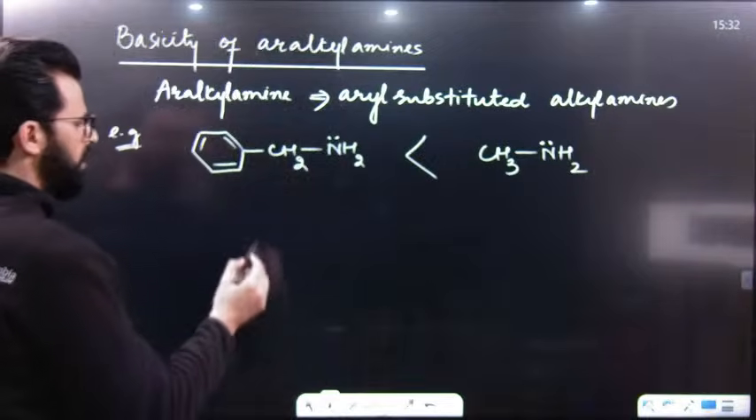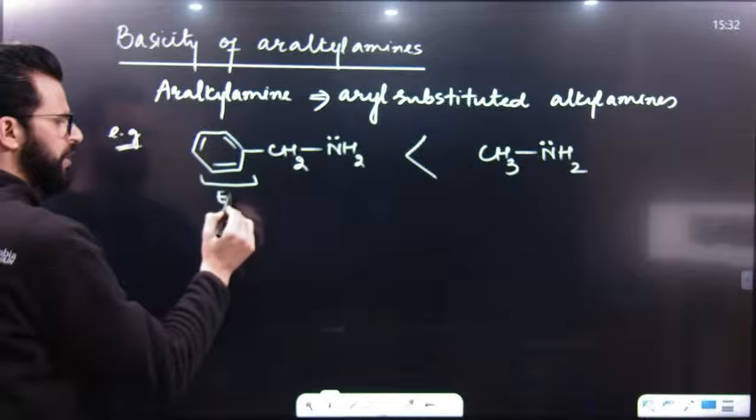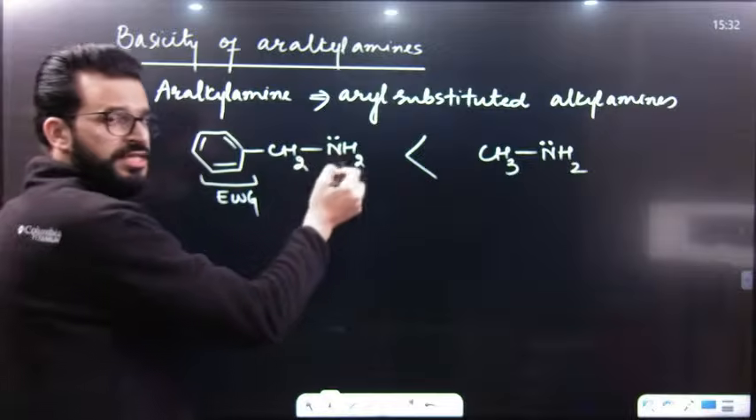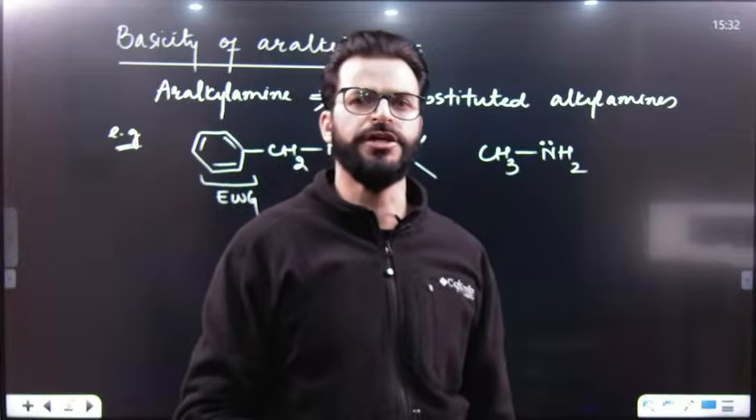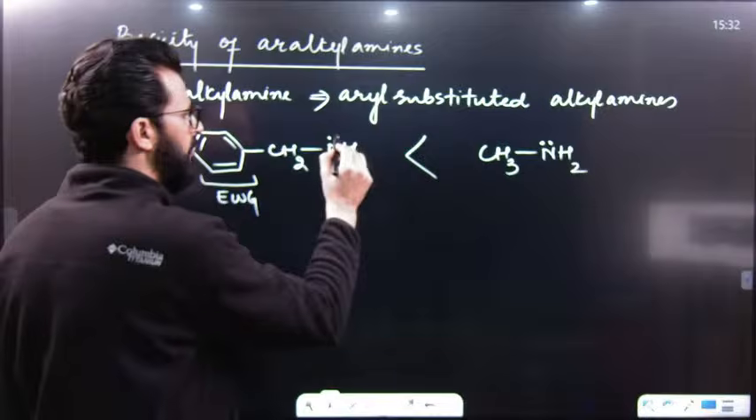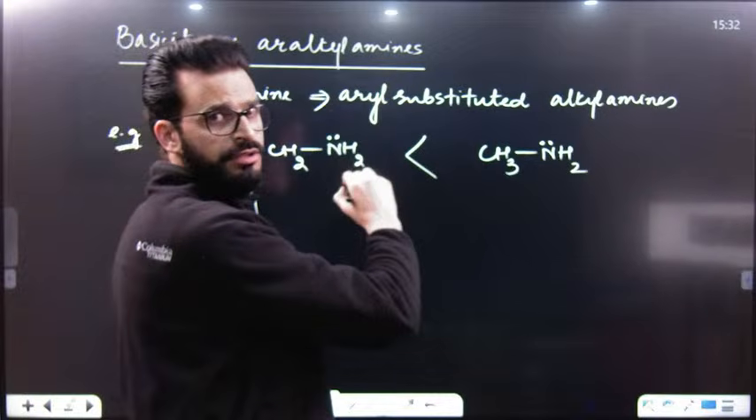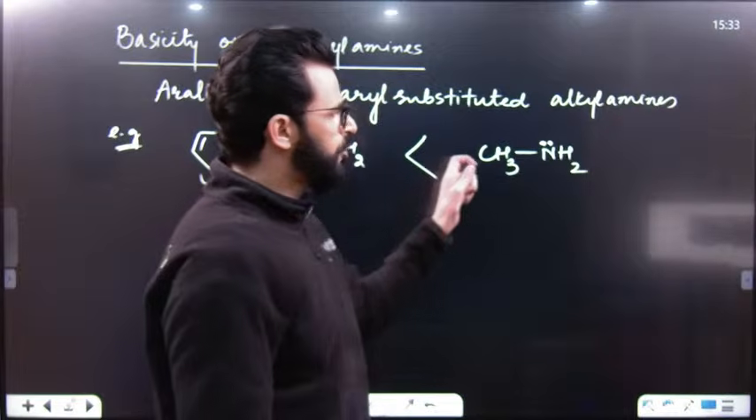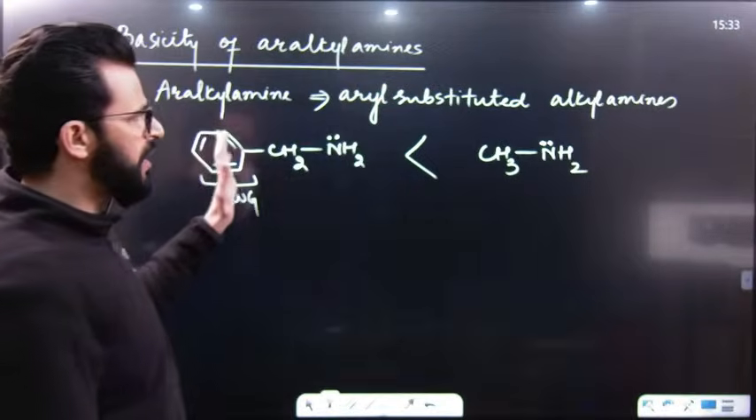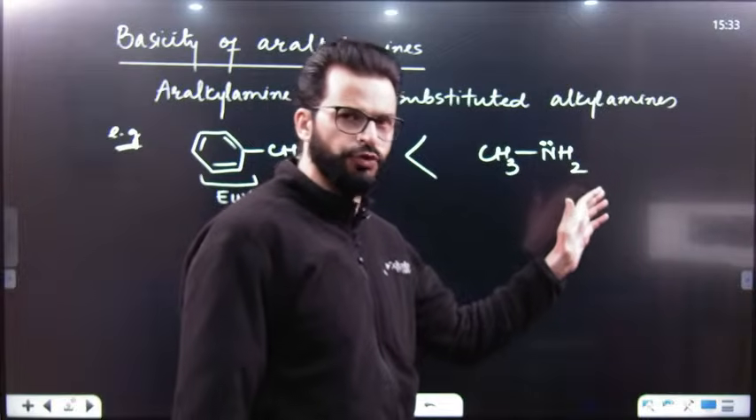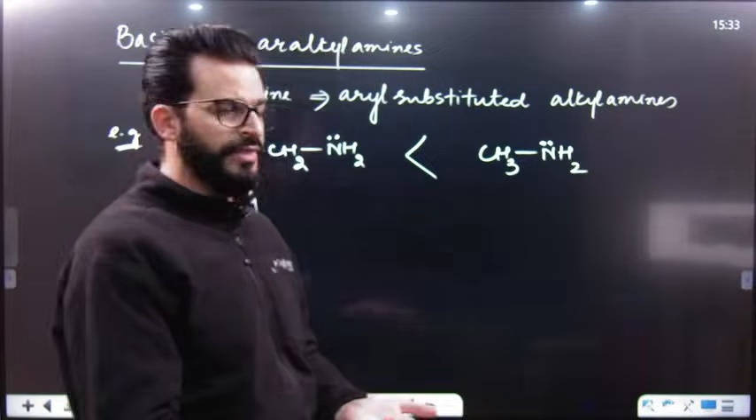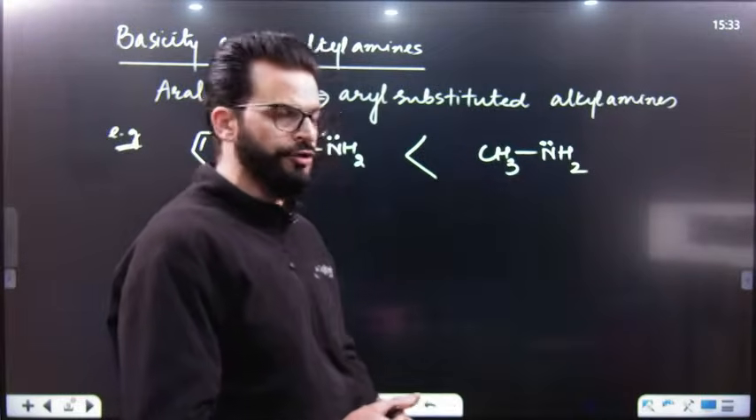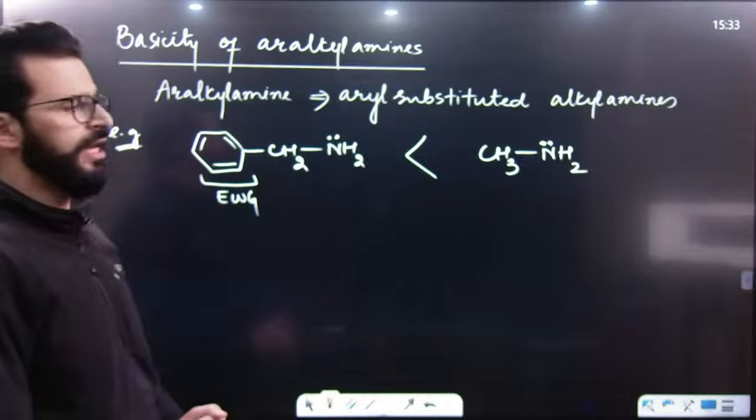Why? Because here, instead of hydrogen, we introduced an electron withdrawing group. It will withdraw electrons away from this nitrogen and decrease its electron density. Hence it is not as available for protonation, whereas here only an electron donating group is present. So if an electron donating group is attached to nitrogen, it increases its electron density and this base becomes a stronger base. That means basicity is directly proportional to electron donating group and inversely proportional to electron withdrawing group.